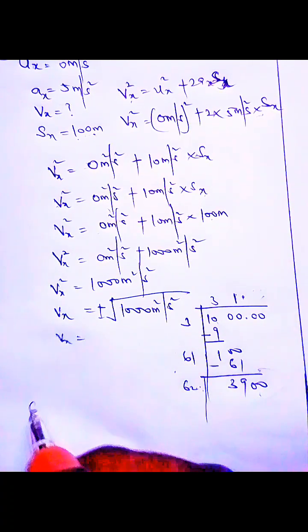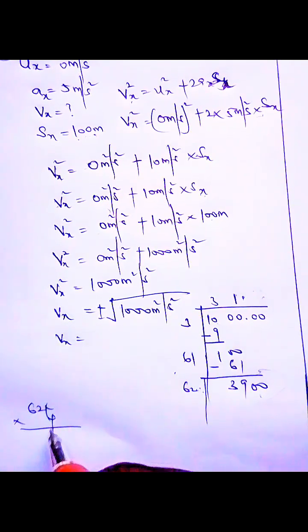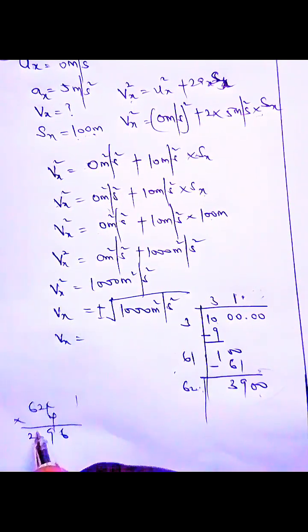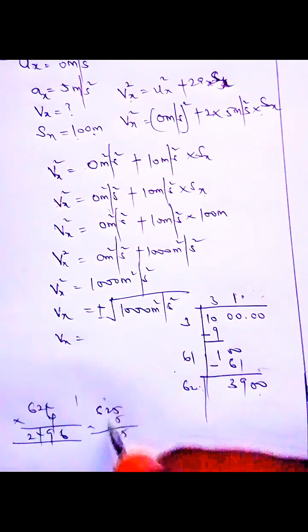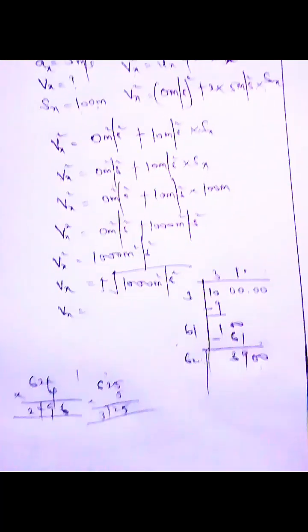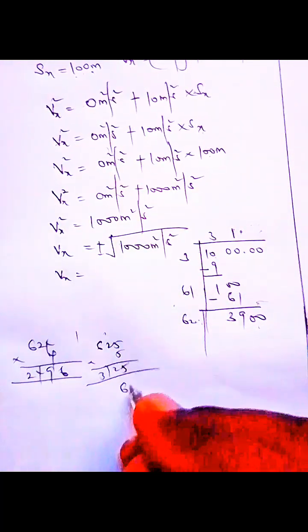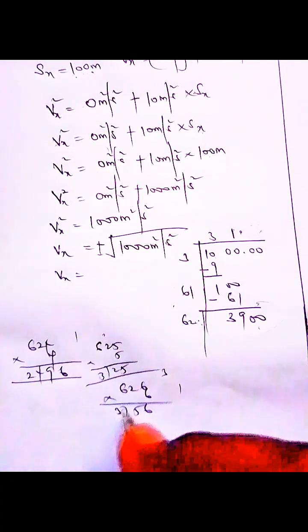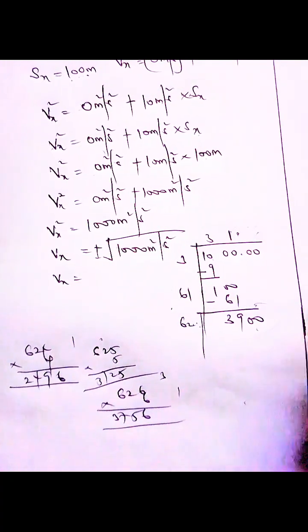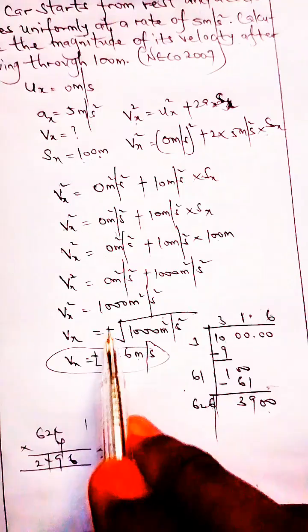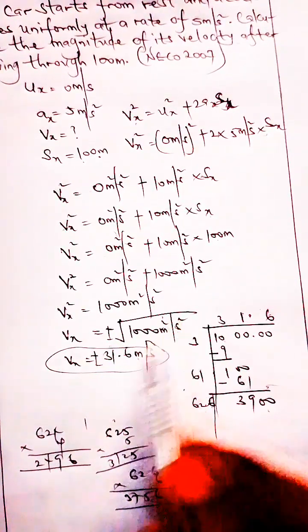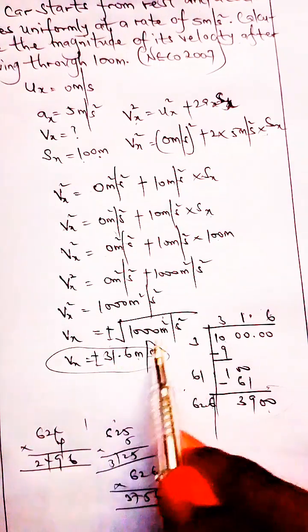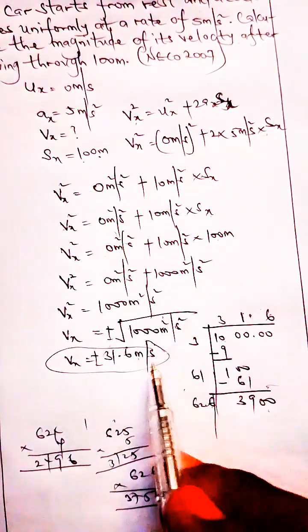If I add my 4 and 4, let me see, 4 times 4 is 16. 4 times 2 plus 1, 9. 4 times 6, 24. Let me add my 5. 5 times 5, 25. We are not there yet. Let me add my 6. 6 times 6, 36. 6 times 2, 12, 15. 6 times 6, 36, 37. I think it's 6. You can't go beyond that. 8 will be bigger than that. So 6 and 6. So the square root of 1000 meters squared per second squared: the square root of 1000 is 31.6. The square root of meter squared is meter. The square root of second squared is second.